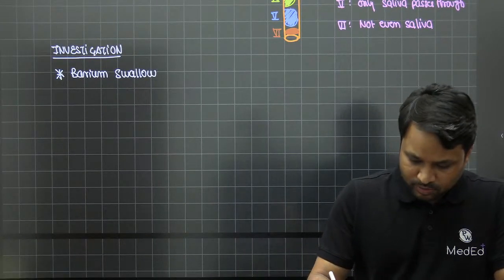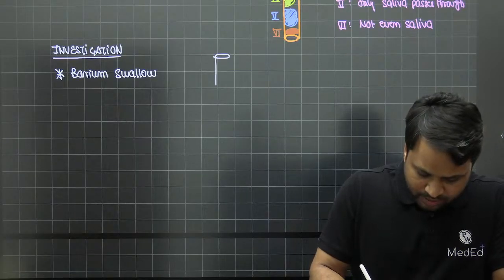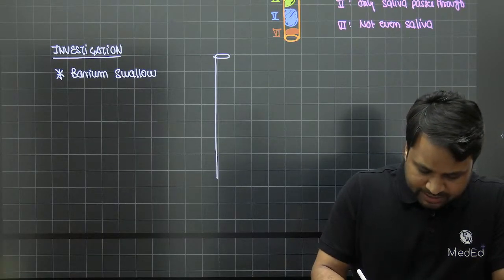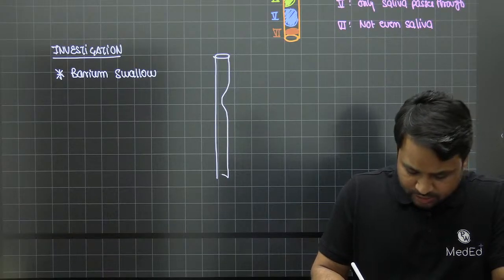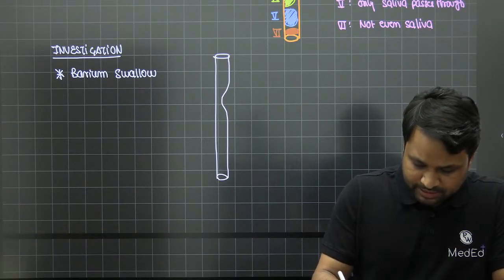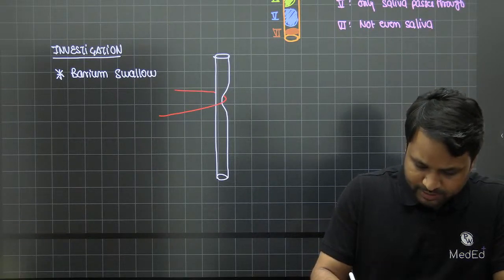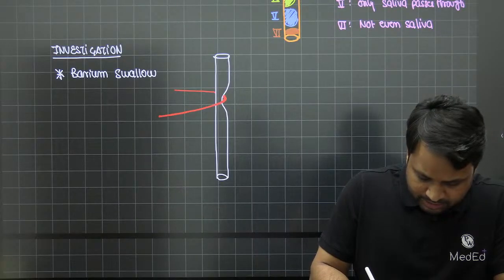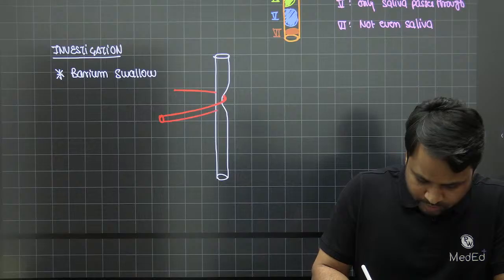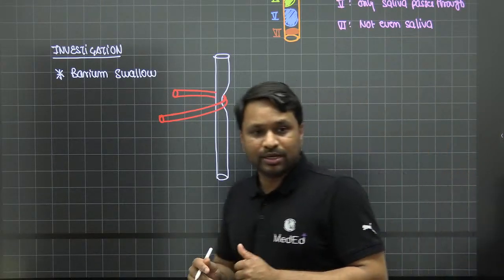So when you use the barium swallow, you will notice that if this is the esophagus, I'm giving you a lateral view. The esophagus is getting compressed because of a blood vessel that is encircling it. So this is how the lumen of the esophagus would look like. And this is that aberrant subclavian artery which is encircling the esophagus and going in this particular fashion. This is how you will depict it across.